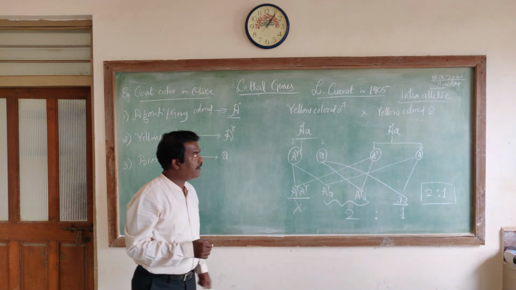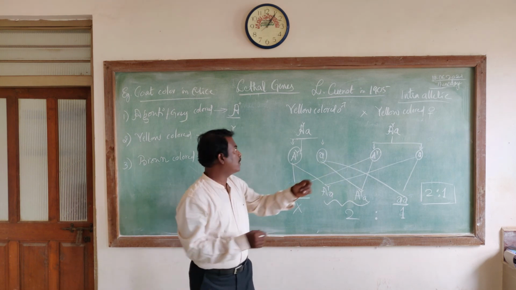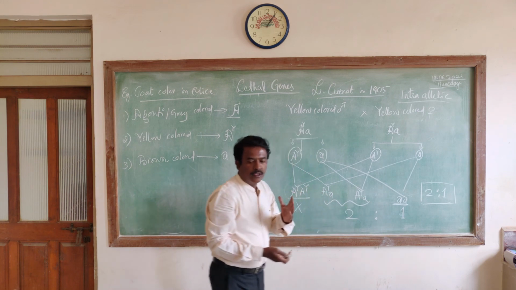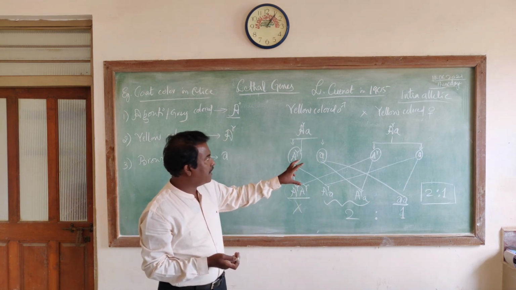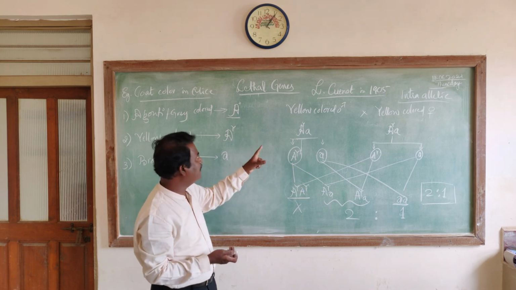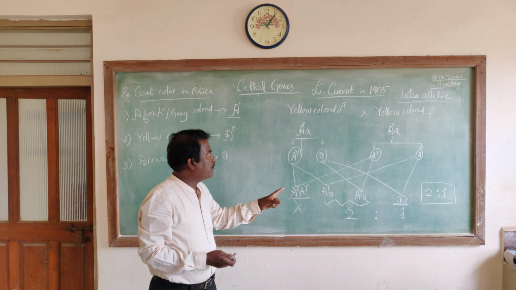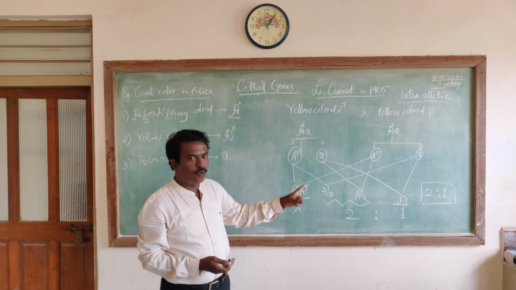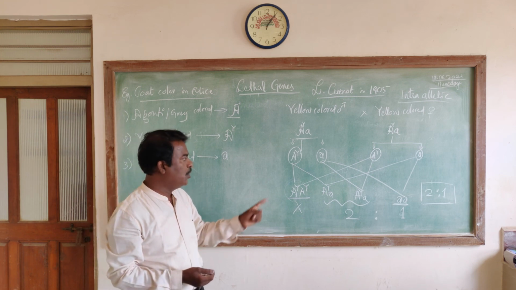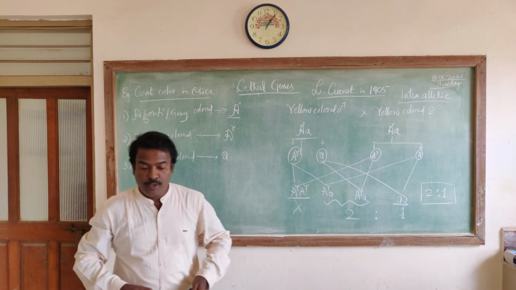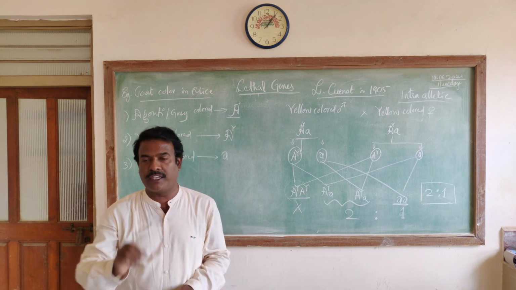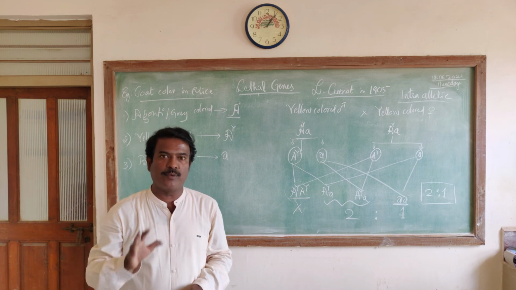Okay? So here both the genes belong to the same locus; this capital A and small a belong to the same locus. So that's why this is a special case of intra-allelic gene action for understanding the lethal genes effect. At the same time, it is also found to modify the Mendelian monohybrid cross classical ratio 3:1 into 2:1. So that way you need to understand it. Don't get horrified by all this. It is very easy to understand. Some key factors are there. If you understand, that is well and good.